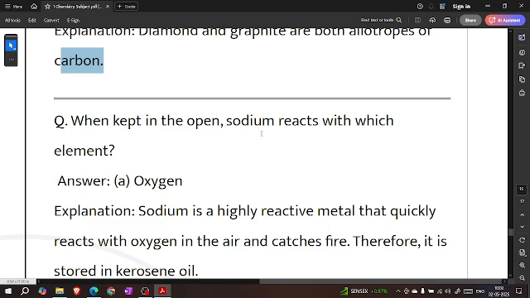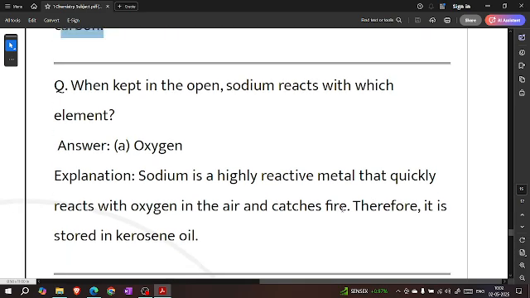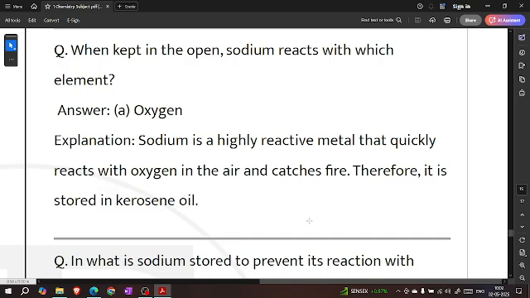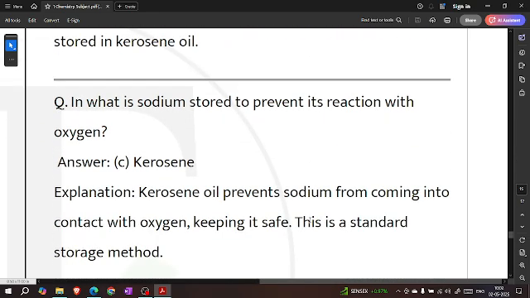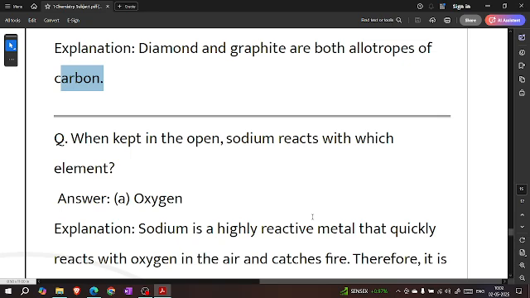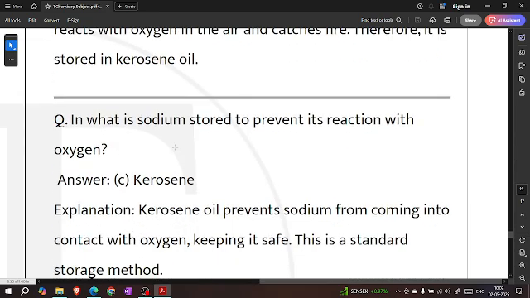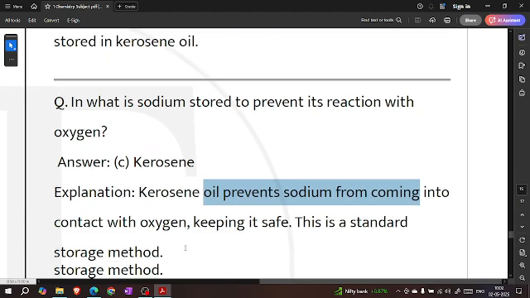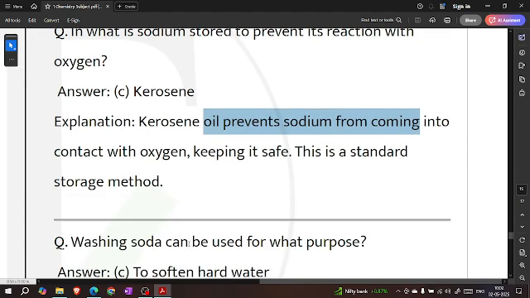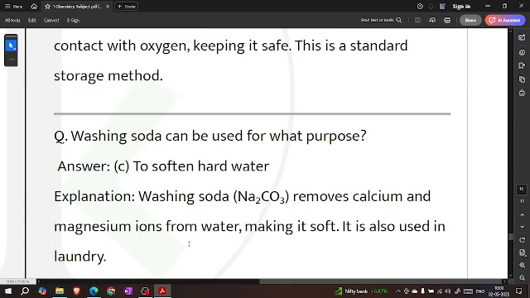When kept in the open, sodium reacts with which element? Oxygen. Sodium is a highly reactive metal that quickly reacts with oxygen in the air and catches fire. Therefore, it is stored in kerosene. In what is sodium stored to prevent its reaction with oxygen? Kerosene. Kerosene oil prevents sodium from coming in contact with oxygen, keeping it safe. This is a standard storage method.